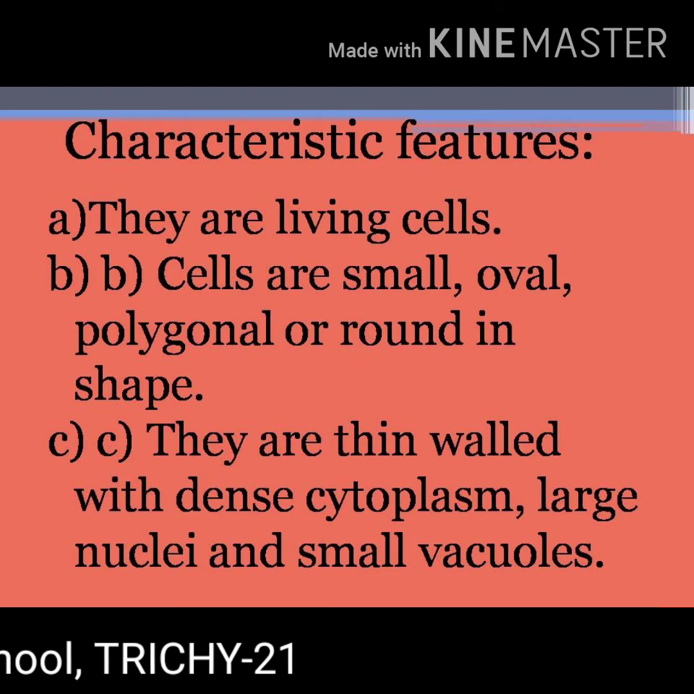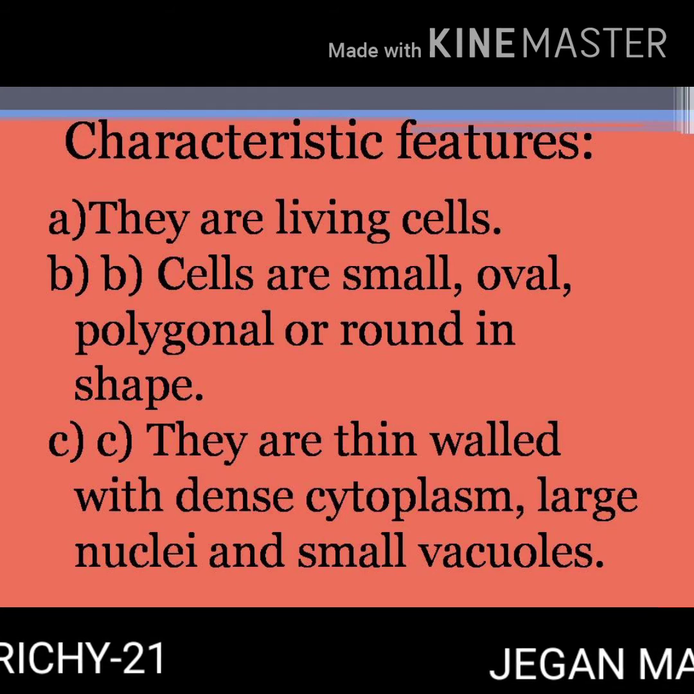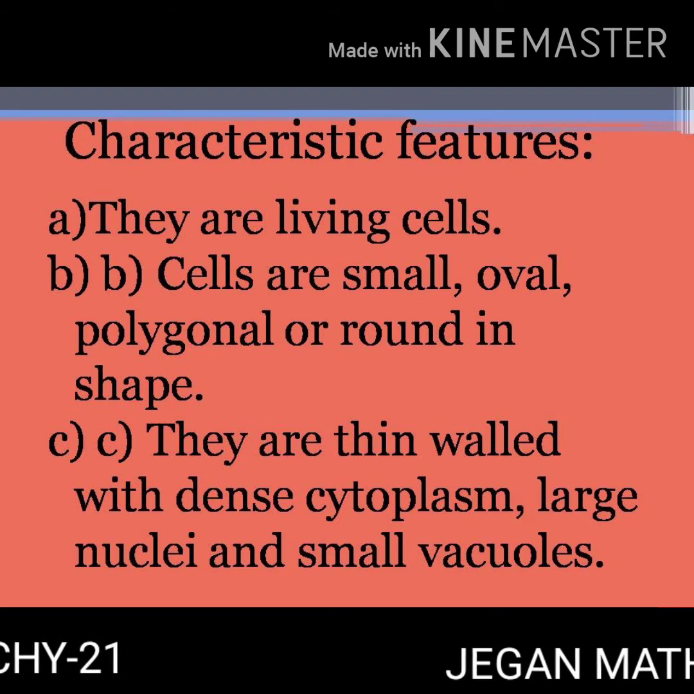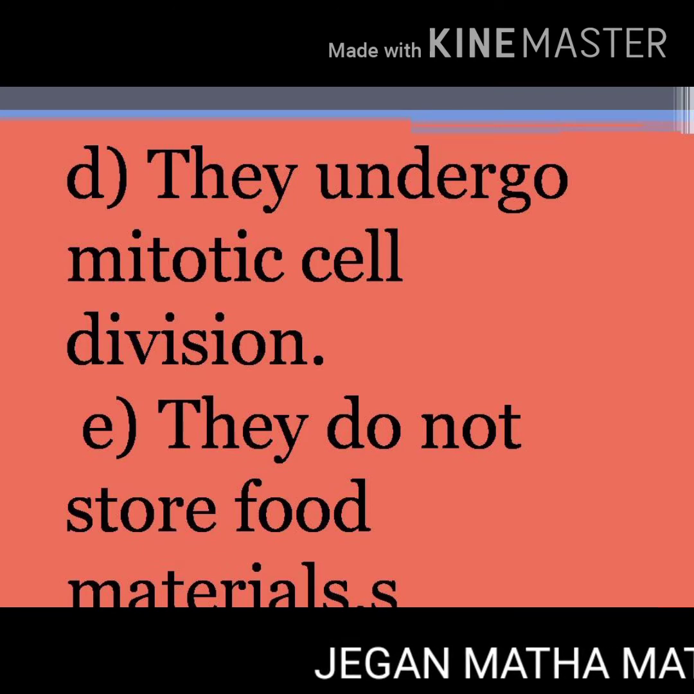Characteristic features. Meristematic tissues are living cells. Cells are small, oval, polygonal or round in shape. They are thin-walled with dense cytoplasm. Large nuclei and small vacuoles are seen. They undergo mitotic cell division. They do not store food materials.